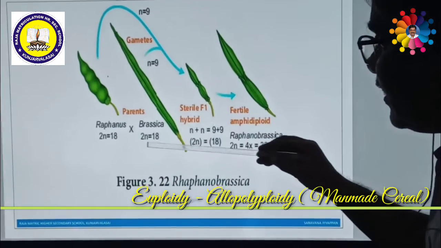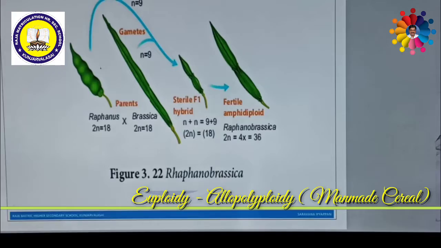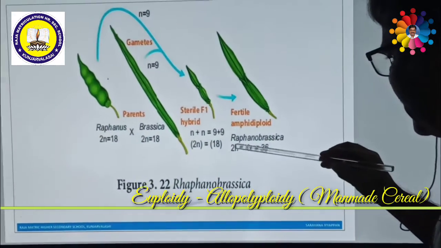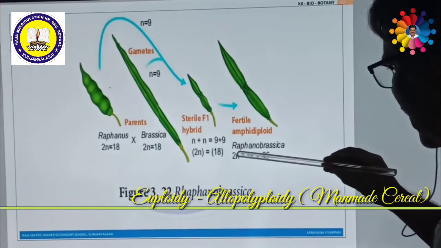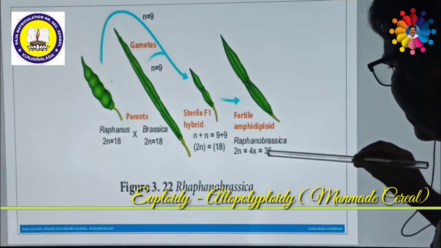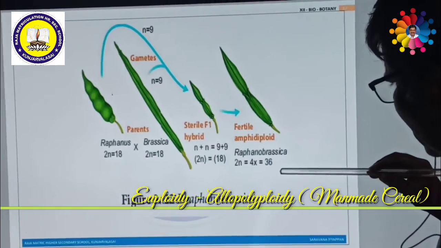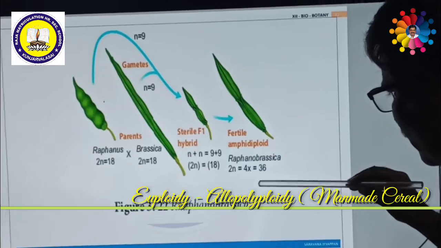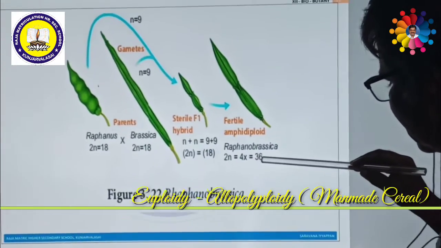Now I shall explain the differences between monoploid and haploid. See here. This is 36 chromosomes. This is diploid. 2n will be 36. Half the number of chromosomes. That means 2n is 36, n will be produced, that half. Half means how many? 18 chromosomes. That means n is equal to 18. So haploid is 18. Diploid is 36.